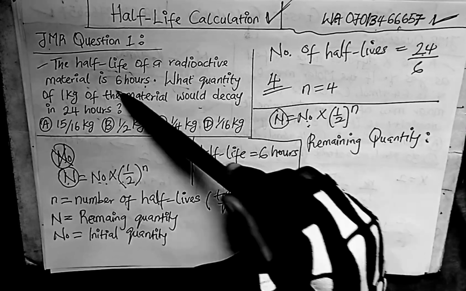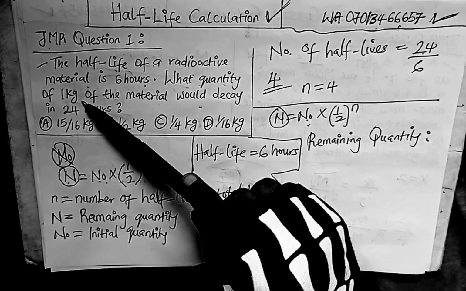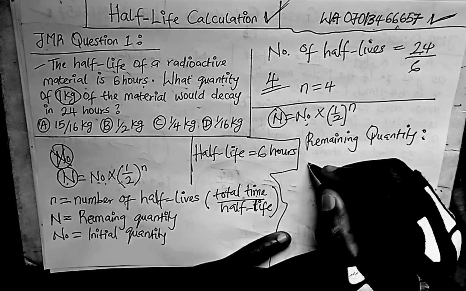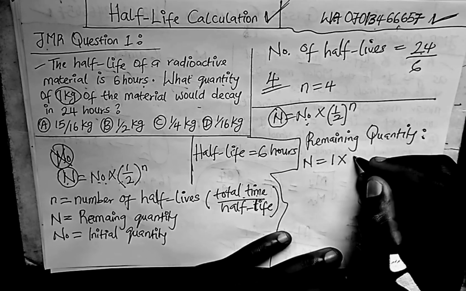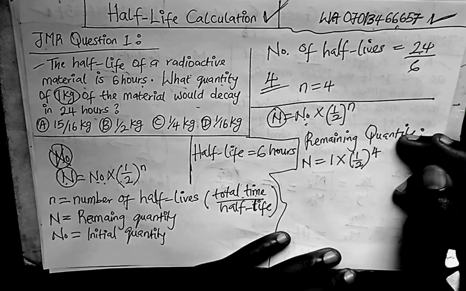The half-life of a radioactive material is 6 hours. What quantity of 1 kg? The initial is 1 kg. Okay, it's 1 kg. So N is equal to 1 times (1/2) raised to power 4.